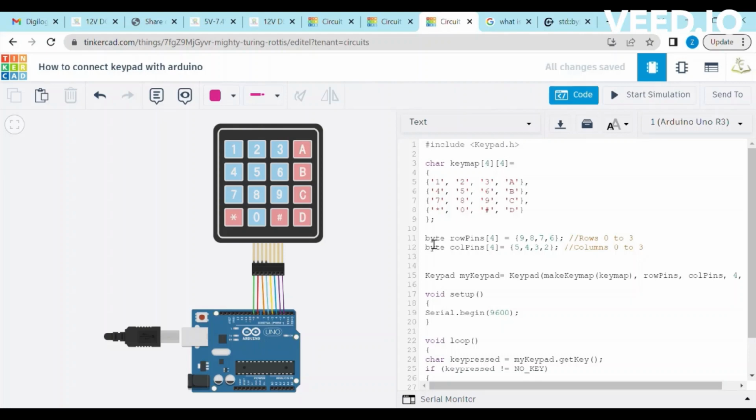Then we define 2 separate bytes with the names of row pins and column pins and assign them the values of the Arduino pins which we connected with the keypad. As row 1 is connected with D9, we put 9 as the first value, and row 2 with D8, so we put 8 as the second value. Row 3 is connected with D7, so we put 7 as the third value of the byte. In the same way, we assign the values of the column pins byte as well.